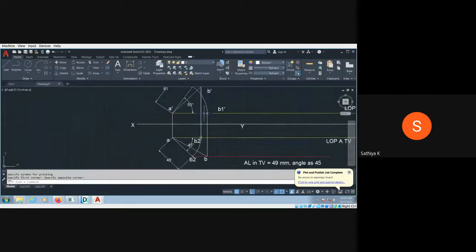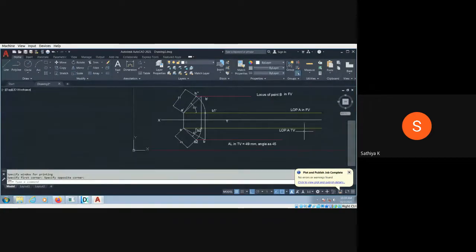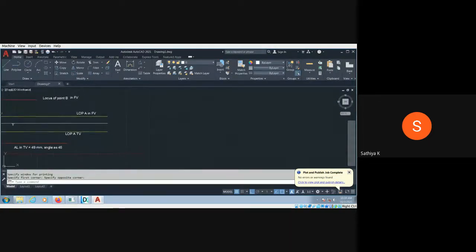Any doubts in this? Otherwise, I will demonstrate again newly. I will just give the summary of how to obtain the things.